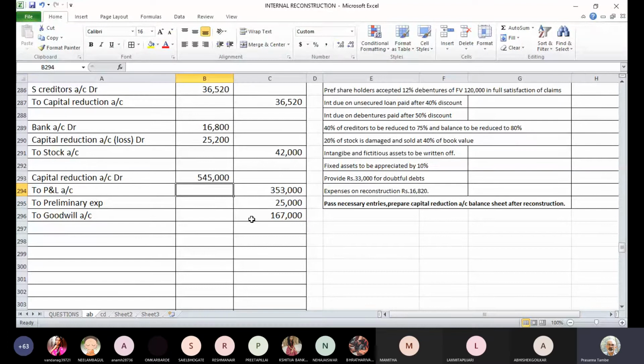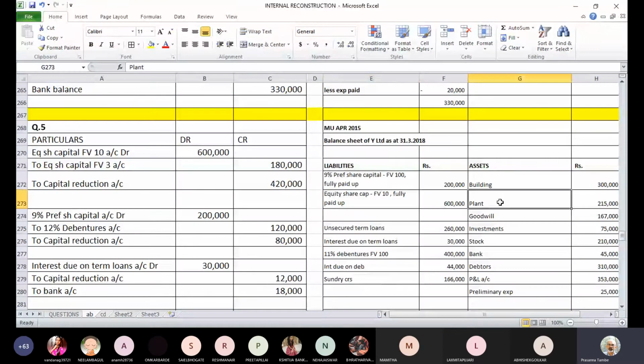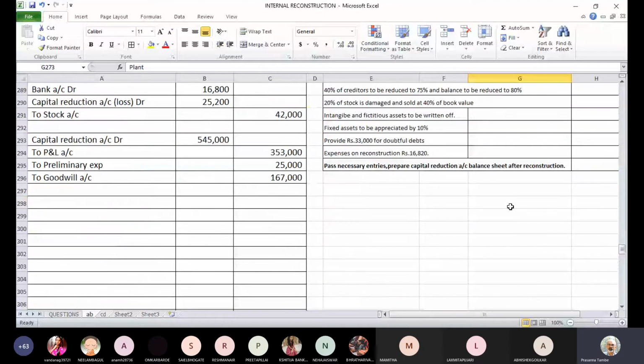Then it says fixed assets to be appreciated by 10%. Let us see which are the fixed assets. We have building and plant. There are two fixed assets that will have to be appreciated by 10%. Building value is 3 lakhs, so 10% is 30,000, and plant book value is 2,15,000, so 21,500 is the appreciation. So next entry will be building account debit.